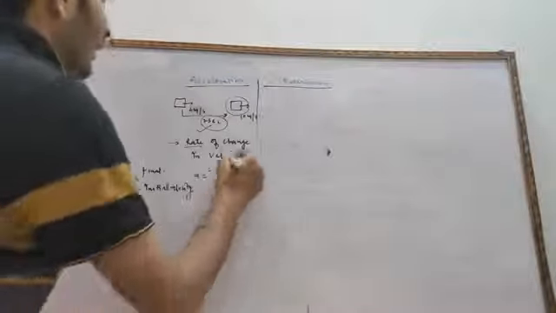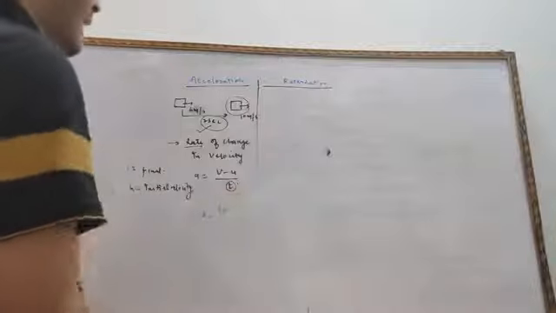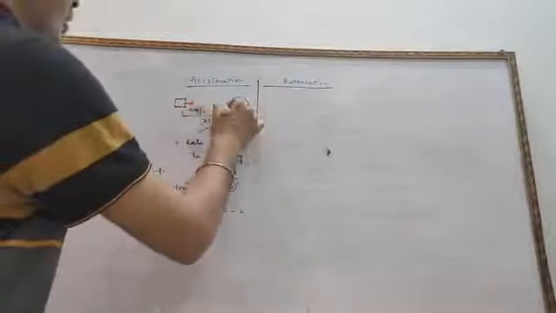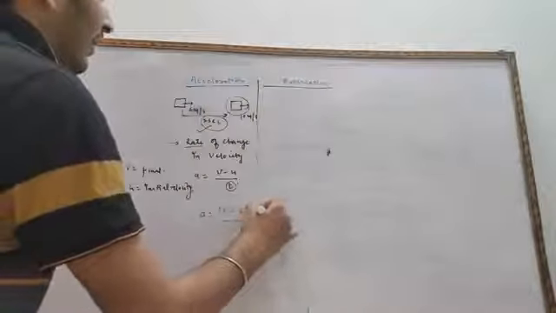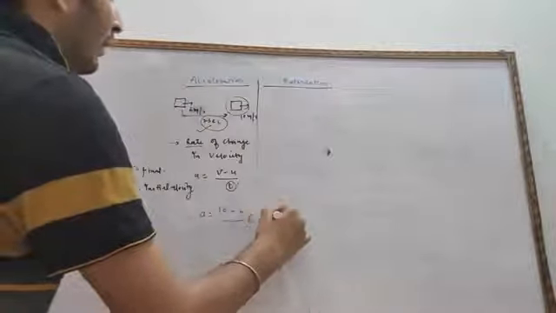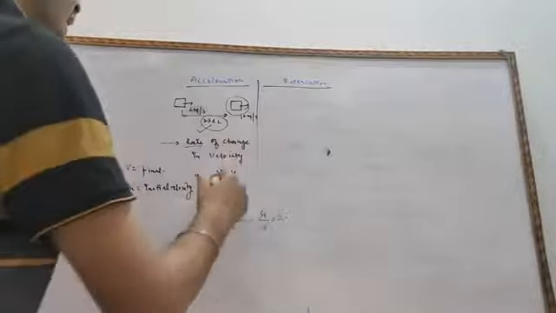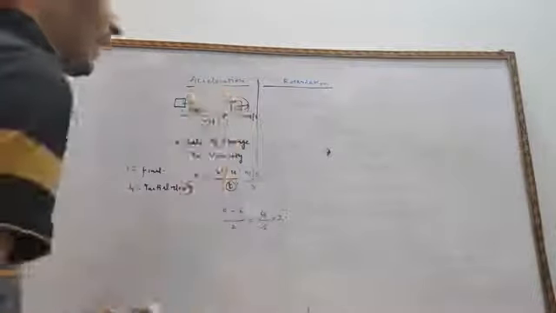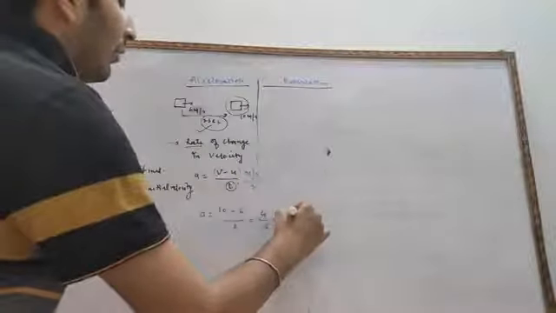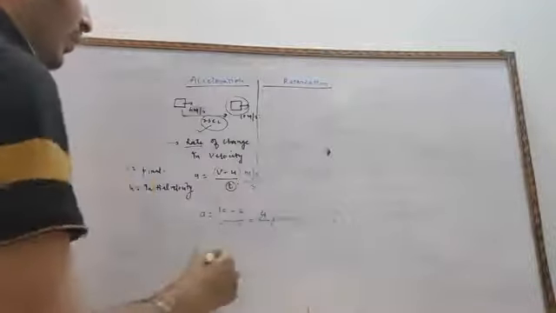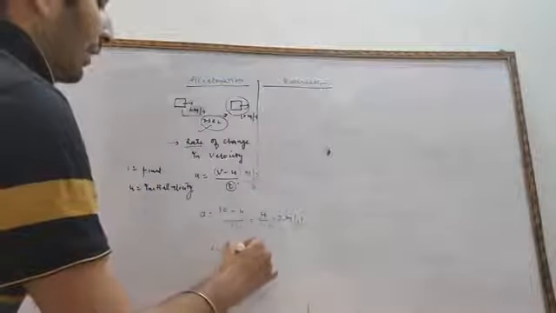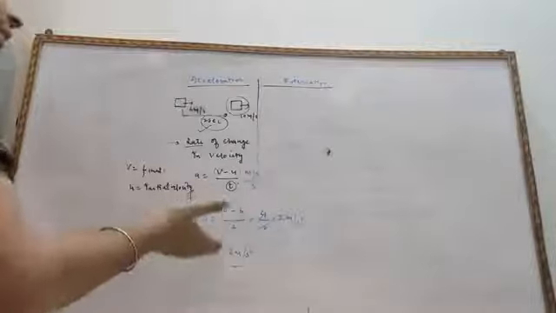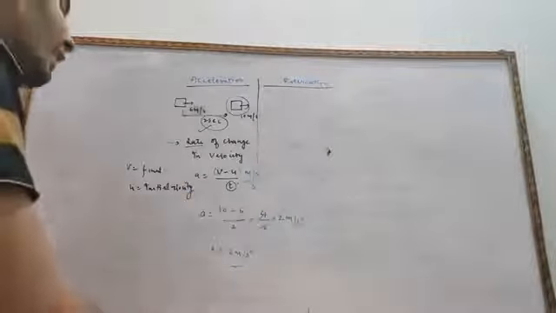and t is the time in which the change occurs in the velocity. So here the final velocity is equal to 10 meter per second, the initial velocity is 6 meter per second, and this change in velocity occurs within 2 seconds. So acceleration equals 4 upon 2, that is equal to 2. We know very well the unit for velocity is meter per second, and for time it is second. So this unit will be meter per second square. So acceleration is equal to 2 meter per second square. Within every second, an acceleration of 2 meter per second square is provided.